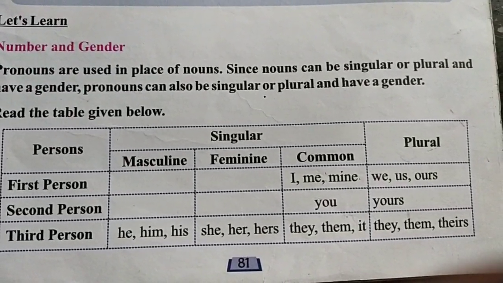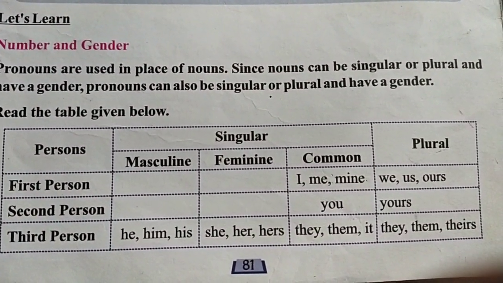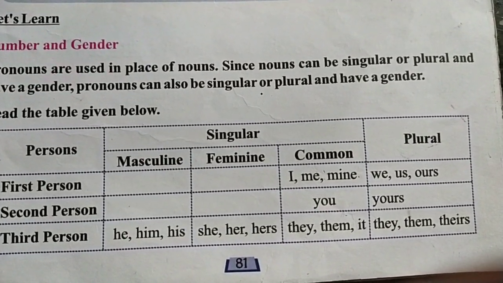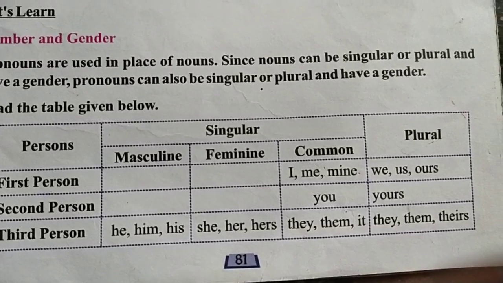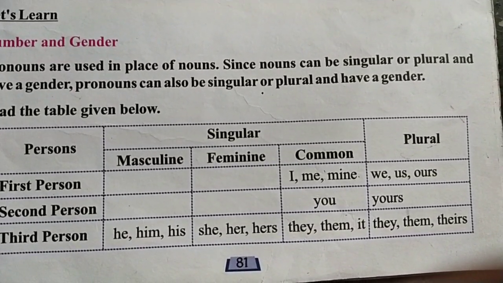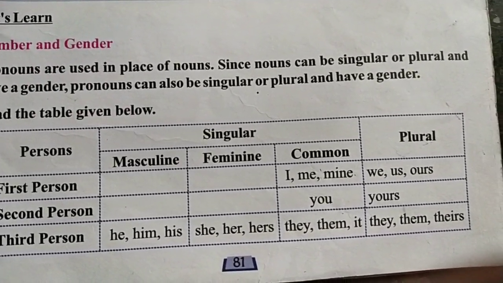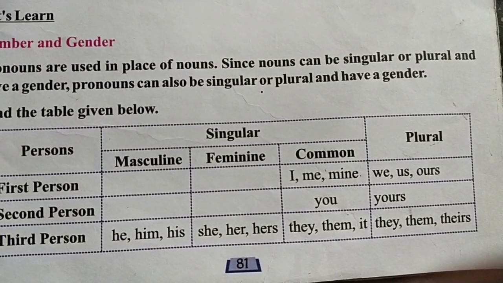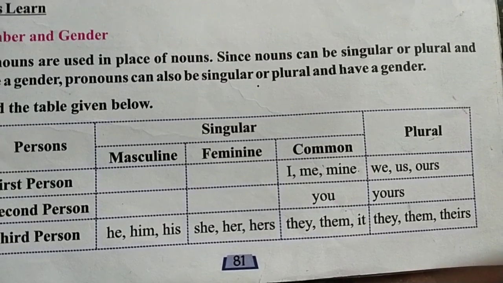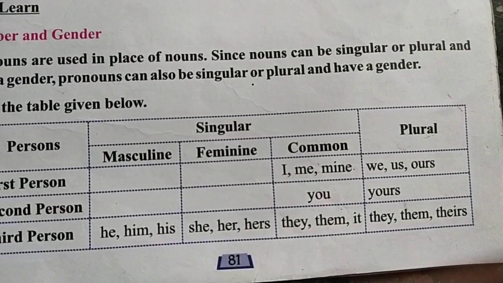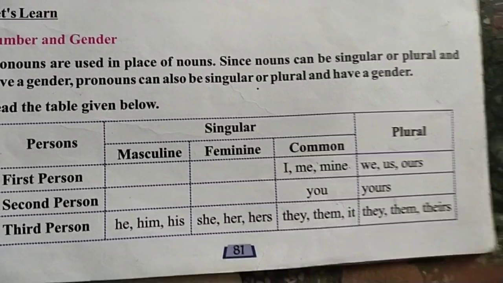In third person pronouns, we use he, him or his in masculine form, for males. We use she, her and hers for feminine form, or females. We use they, them and it for common nouns in singular form, and we use they, them and theirs for plural form in third person.